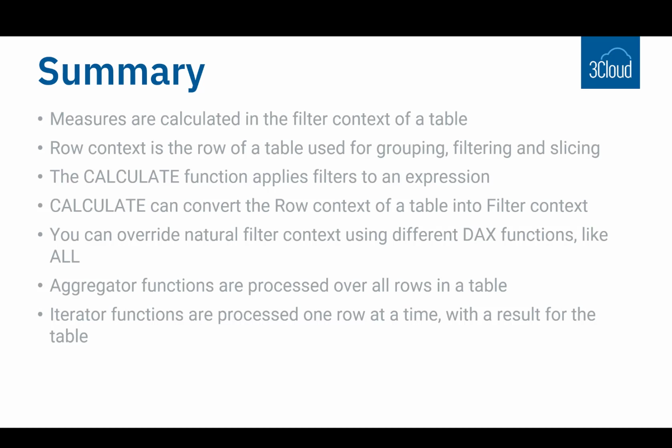Iterator functions are processed one row at a time for the table that you've passed into the first argument of the SUMX or the AVERAGEX function. And then that aggregation is applied to the total for the entire table. The example that we applied was AVERAGEX, where we performed division for every single row in that table.